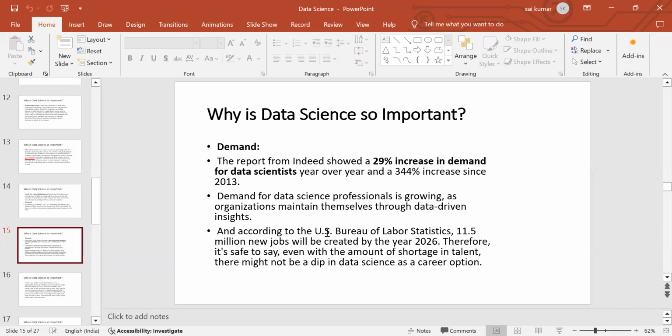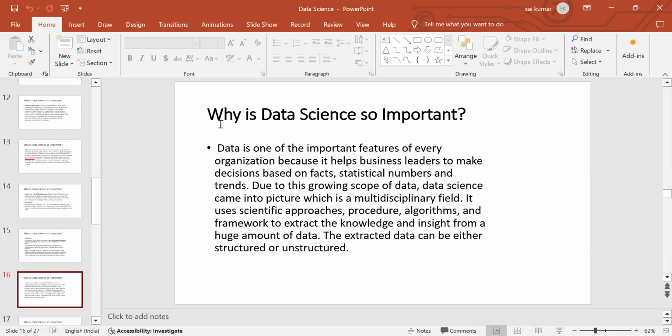It's just for information. Now, let's see why data science is one of the most important features of every organization, because it helps business leaders make decisions based on facts, statistical numbers, and trends.